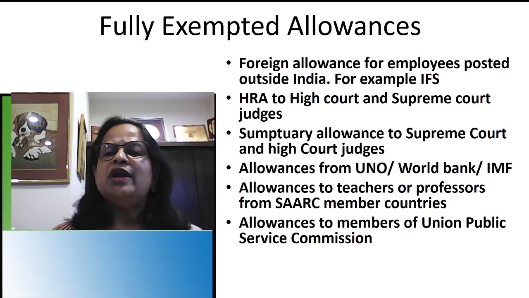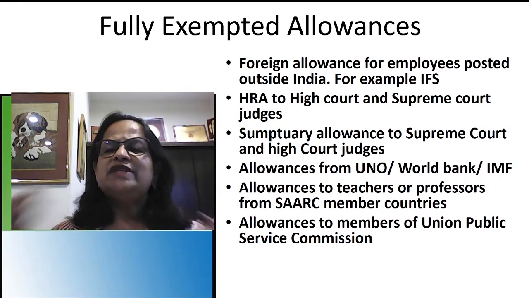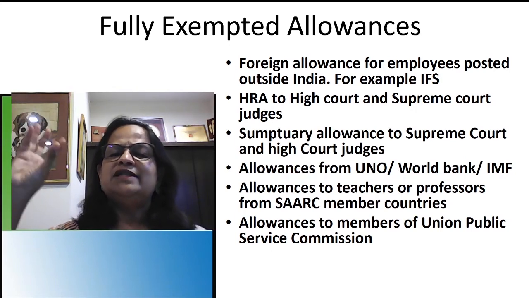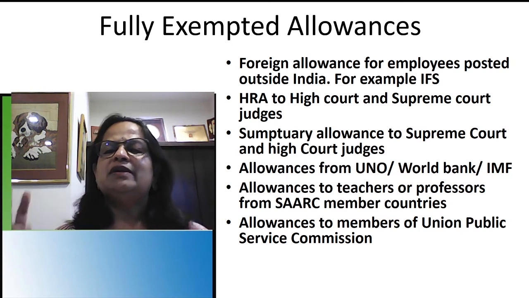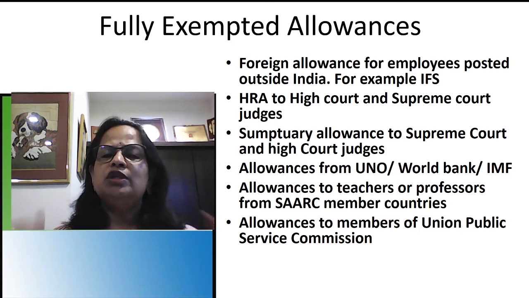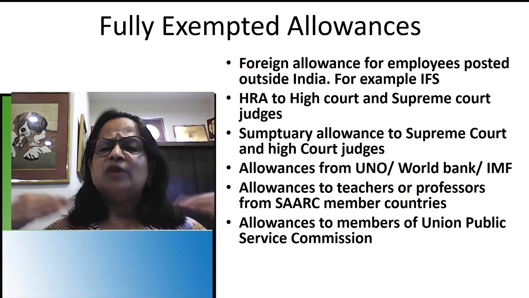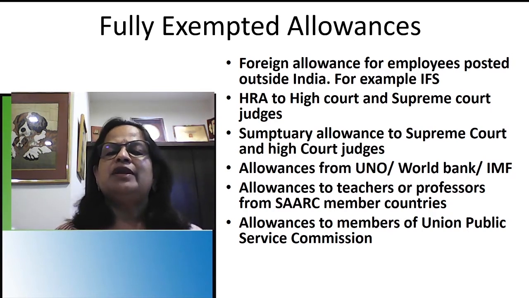Now, sumptuary allowance to Supreme Court and High Court judges. Sumptuary allowance meaning, you have seen how Supreme Court and High Court judges go in traffic; they have a red signal, a board saying High Court judge or Supreme Court judge, or a police escort. So they are getting something extraordinary compared to other employees.